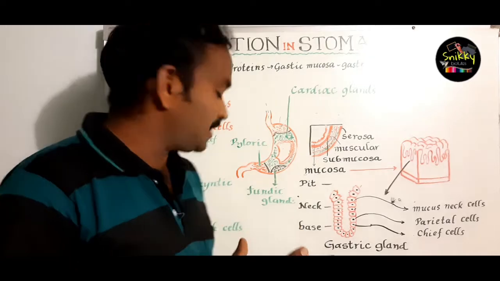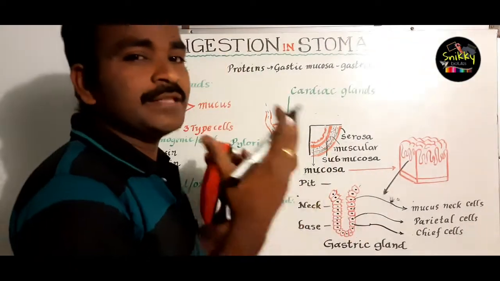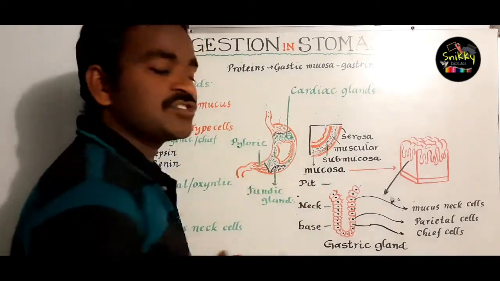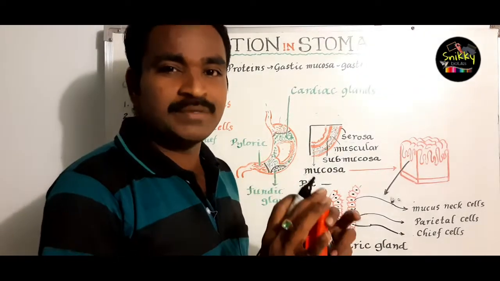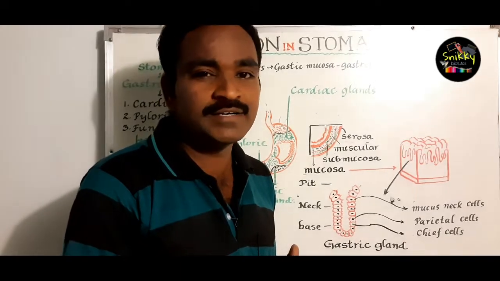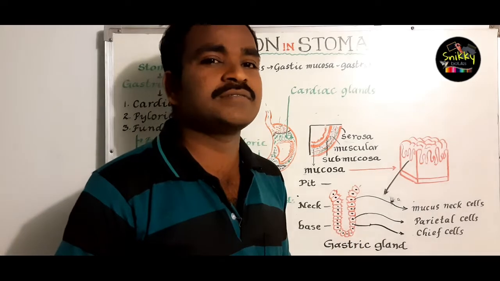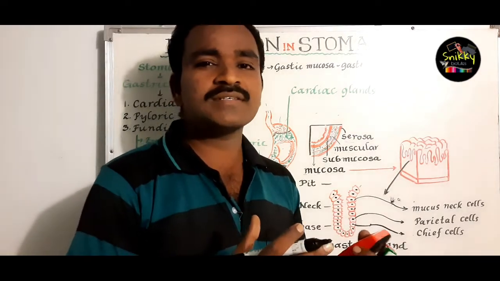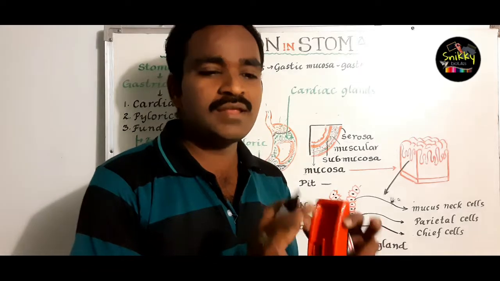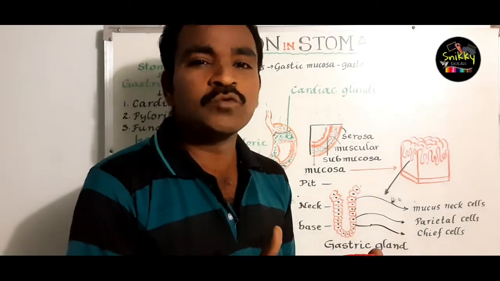What is the function of these circular and longitudinal muscles? The food bolus enters the stomach and this food has to be churned. How is it churned? By the action of the circular and longitudinal muscles, which produce peristaltic movements.